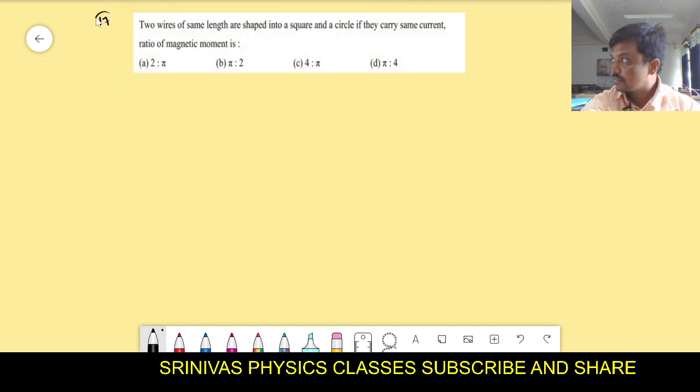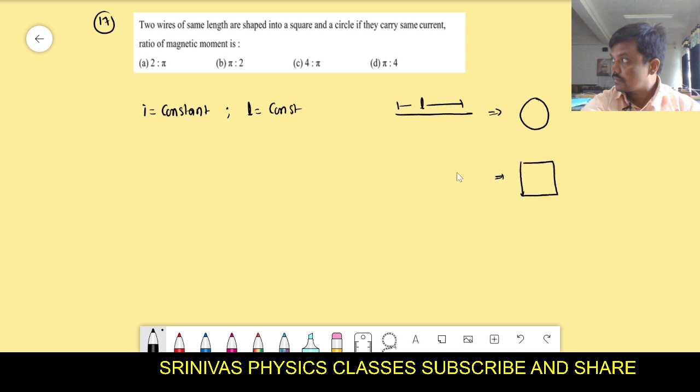This is our 17th problem. Two wires of the same length shaped into a square and a circle, if they carry the same current. Current is the same. And two wires of the same length. One is made in the form of a circle, L length of the wire. First it is made like a circle, then it is made like a square.